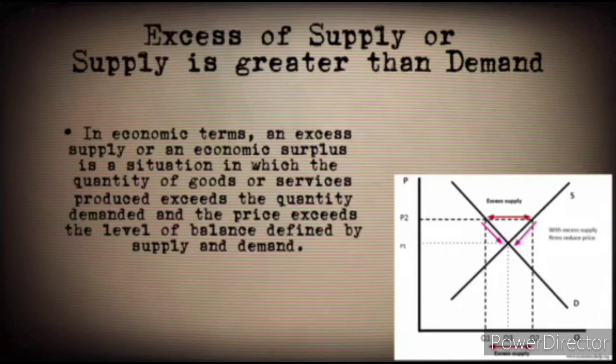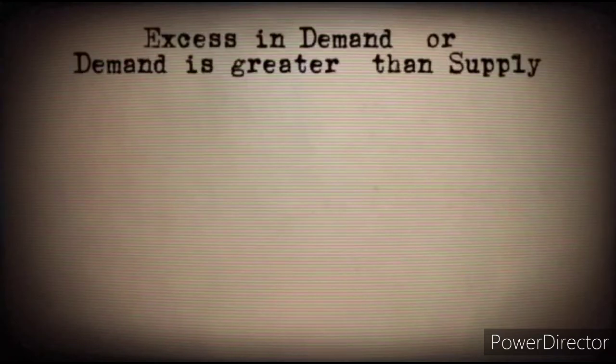As you can see, the diagram below shows that with the price increase, the producer increases his supply, but the demand stays at its initial position or may even decrease as prices rise. This causes an excess supply condition on the market. The second case is excess demand, or demand greater than supply.